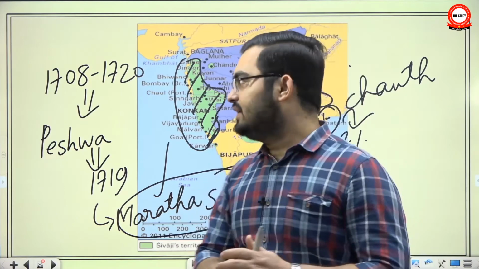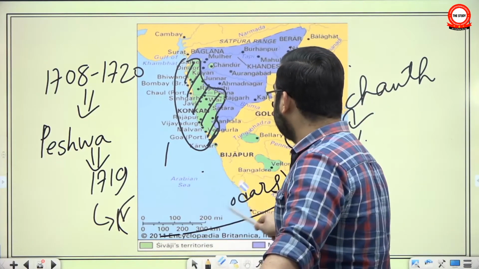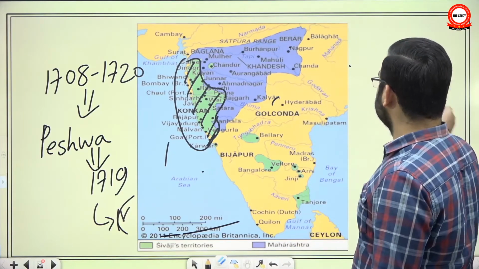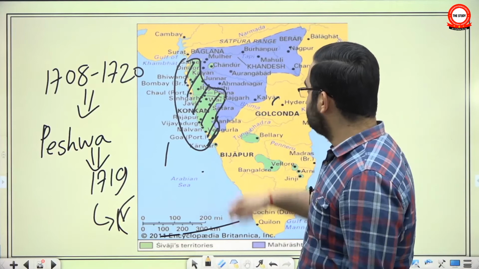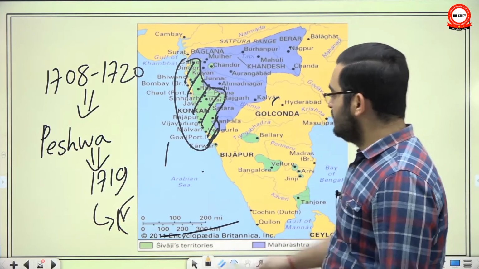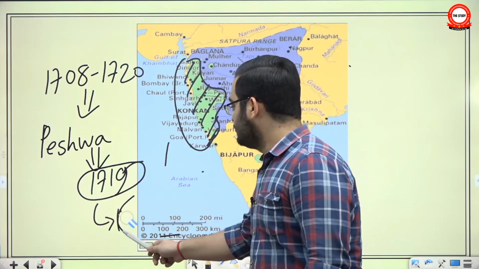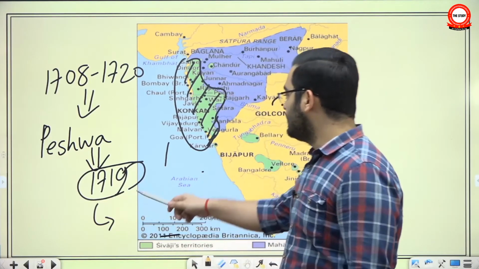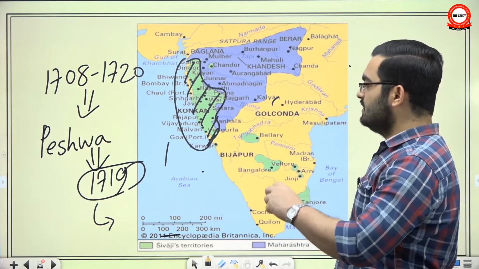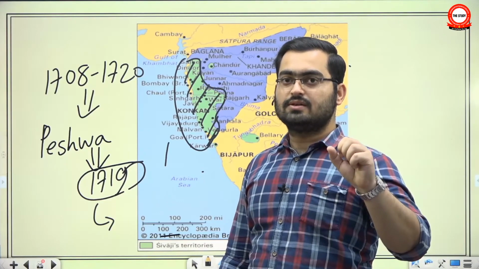So, to highlight, from 1708 to 1720, the focus of Balaji Vishwanath was to establish full sovereignty over Swarajya area and collect Chauth and Sardeshmukhi from the 6 Deccan provinces, which he got in 1719. And to collect Chauth and Sardeshmukhi from such a large area, he set up Maratha Sardars over different areas, so that they will collect tax and they will pay some portion to the Chhatrapati.